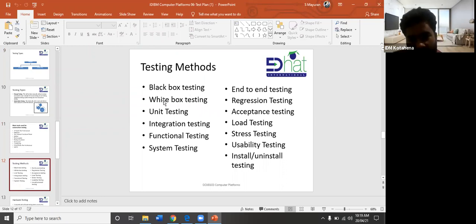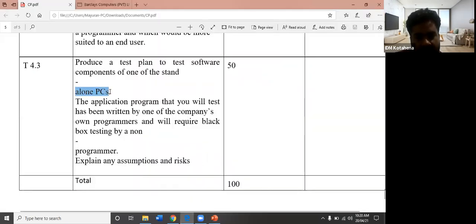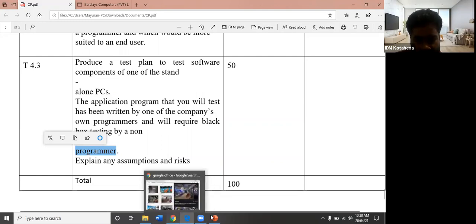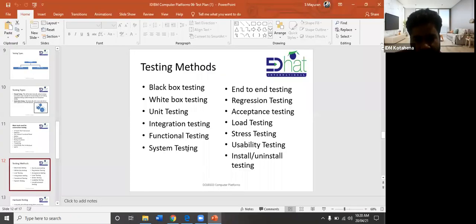Now here there are a lot of plans available: black box, white box, functional, system, like that. To test a component, to test a part of a big system, what testing method should you follow? Then you have to write it for two cases. One is the standalone PC. If it is an individual PC, what testing system is good for the programmer? What system will be useful? Likewise, you have to pick. For that, you should first learn about every individual method.